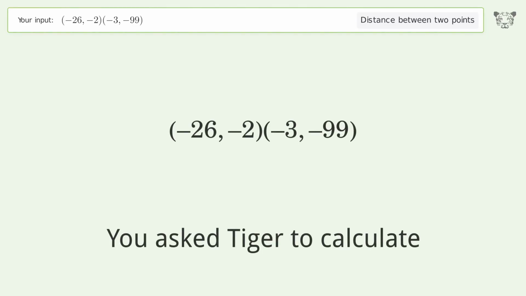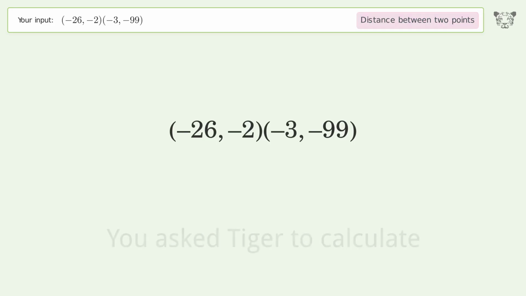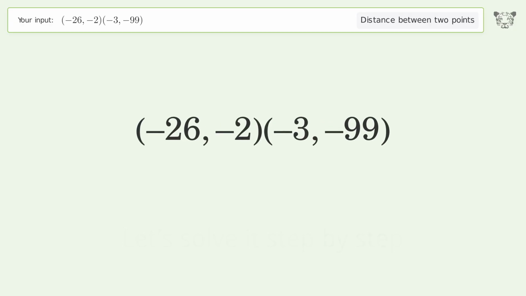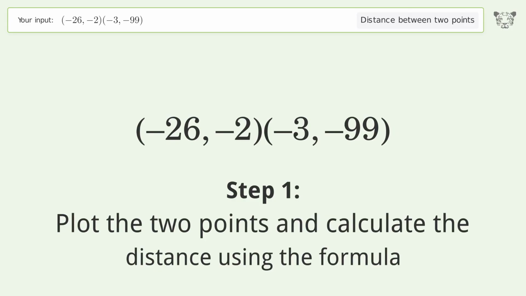You ask Tiger to calculate. This deals with the distance between 2 points. The distance between the 2 points is the square root of 9,938, or 99.69. Let's solve it step by step. Plot the 2 points and calculate the distance using the formula.